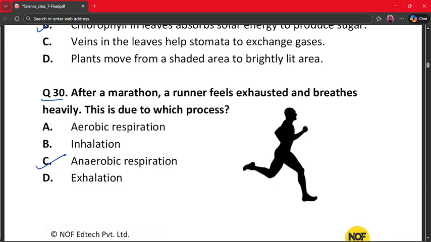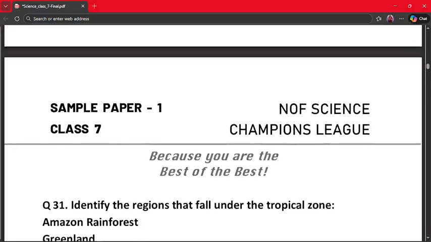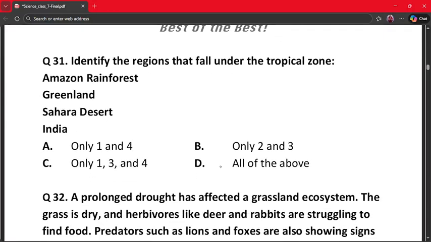This causes fatigue. Hence, option C is the correct answer. The next question is question number 31. Identify the regions that fall under the tropical zone. A. Amazon rainforest, Greenland, Sahara Desert, and India. Option A says only 1 and 4, B only 2 and 3, C only 1, 3 and 4, and D all of the above.